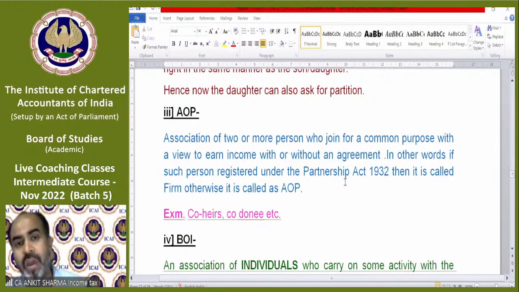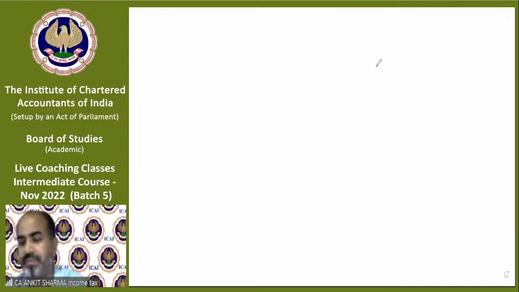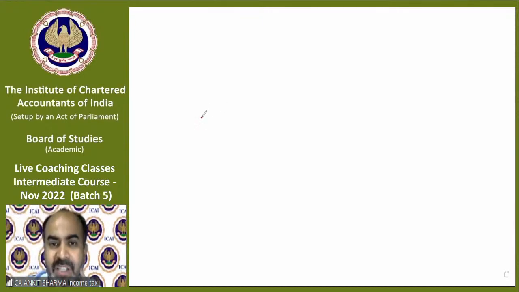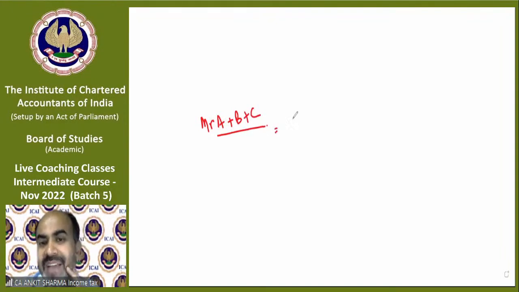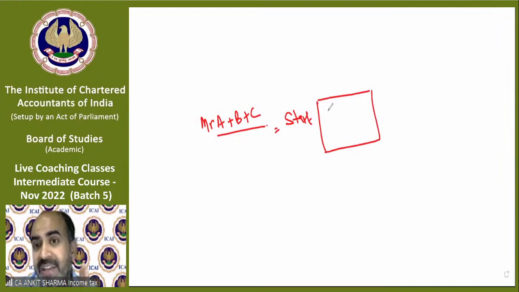Now the new definition, the third definition, is association of persons. It's a very simple definition. It says if there is any organization, if there is any business like this, I can explain it to you with an example. For example, there are Mr. A and B and C. They decided to start a business, any business. They start a business of financial consultancy. They decided that we will open an office, and from that office we will provide financial services.